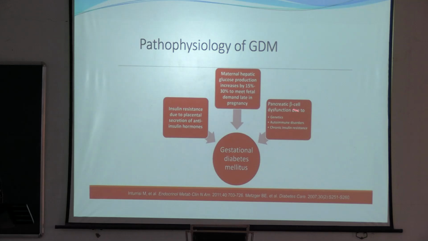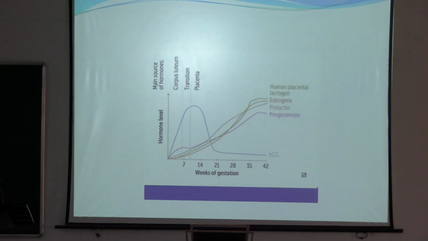And pancreatic beta cell dysfunction occurs due to genetics, maybe due to an autoimmune disorder, or chronic insulin resistance is already there. So, as a result of all three, increased glucose production, dysfunction of the pancreatic beta cell, and insulin resistance due to placental hormones, gestational diabetes mellitus develops. As you can see, as the pregnancy advances, human placental lactogen, estrogen, and progesterone all increase, mainly in the second trimester or after the second trimester.